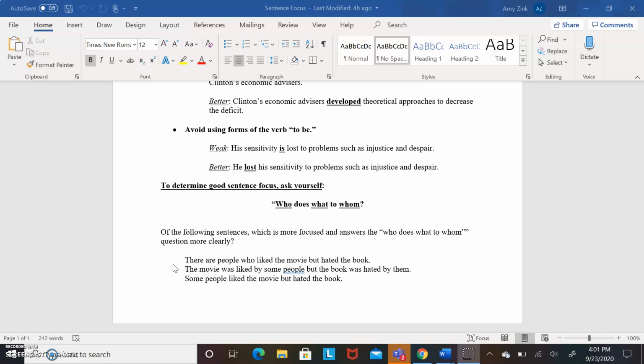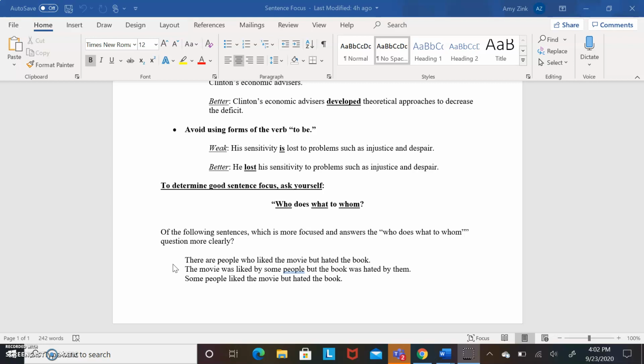If we look at the first one, there are people who liked the movie but hated the book. So again, we know there is this kind of abstract thing. There is not doing the action of the sentence, so this one does not have good sentence focus. If we look at the second one, the movie was liked by some people, but the book was hated by them. So again, the movie is a concrete subject. We can visualize and see a movie. However, the movie's not doing the action of the sentence. The movie is not the one doing what to whom.